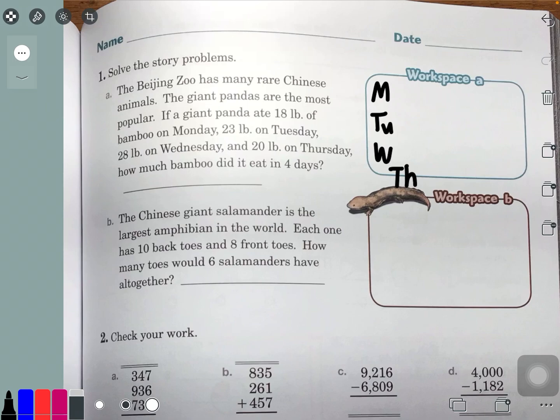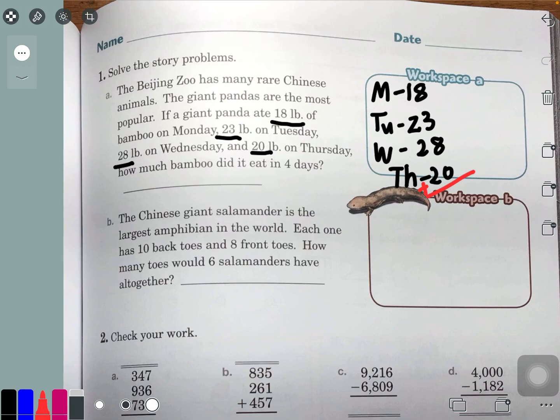So on Monday, I have to look at the word problem again. The panda ate 18 pounds of food, bamboo to be more precise. And on Tuesday, it ate 23. I don't know if it's a boy or a girl. On Wednesday, it ate 28 pounds. And on Thursday, it ate 20. Okay. So it's asking me how much did it eat in 4 days. You know what we have to do here? We've got to add.